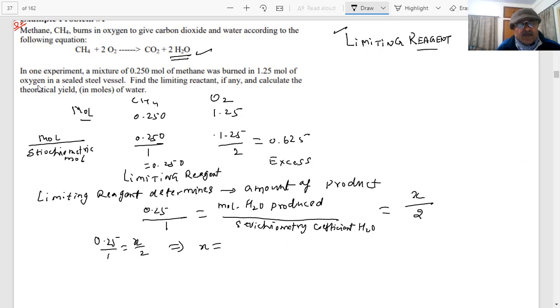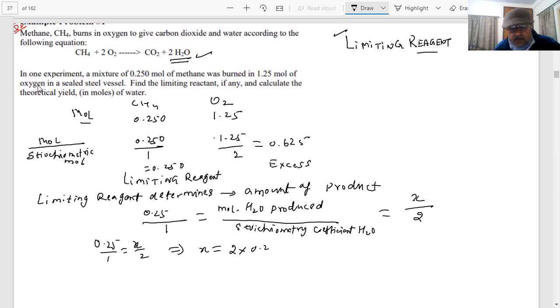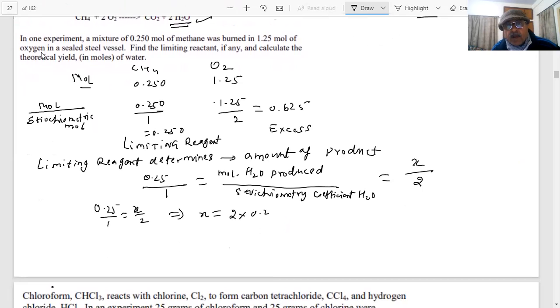It would be 0.5, 2 into 0.25, divided by 1. 0.50 mole of H2O is produced. If you want to calculate in grams, you have to convert moles into grams. 0.50 into, what is the molar mass of H2O? 2 plus 16 is equal to 18 gram per mole.